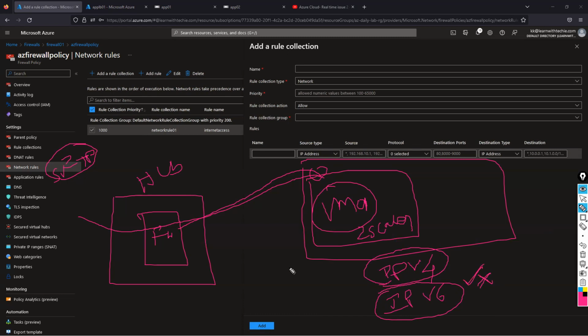Please look into that, check Microsoft documentation and other articles, and give your answer here. This is the first issue. One is bulk IP addresses, how to provide them in a very simple manner with flexibility in the future, as well as IP version 4 and IP version 6, which we discussed here. This is one entire issue.